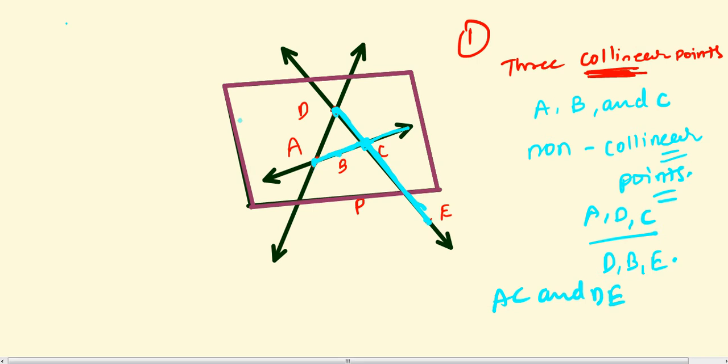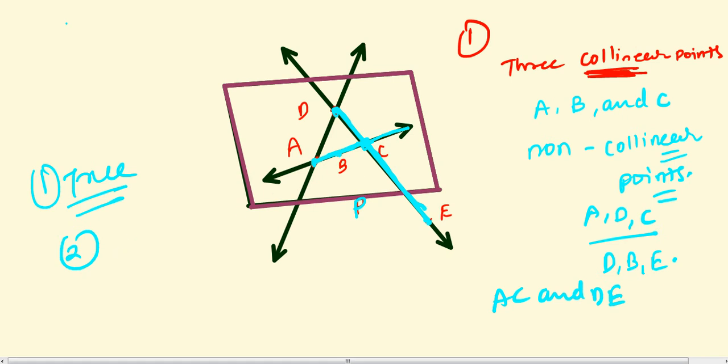Then second part, state true or false. Line DE is contained in the given plane P. So this whole thing is your plane P, and line DE is contained in this plane. Yes, we have line DE in this plane. So the first will be true. Then second, lines AB and DE intersect at point C.